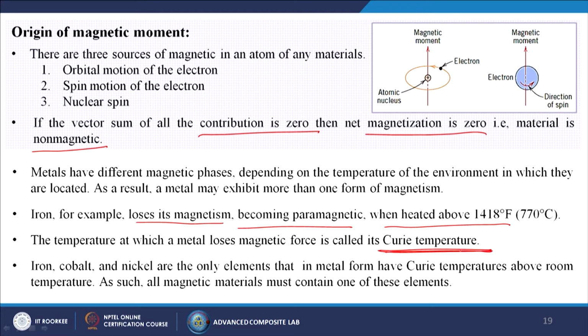Iron, cobalt and nickel are the only elements that in metal form have Curie temperatures above room temperature. As such, all magnetic materials must contain one of these elements, like iron, cobalt or nickel. This image simply gives us information about the orbital motions, the spin motions of the electrons and the nuclear spin.